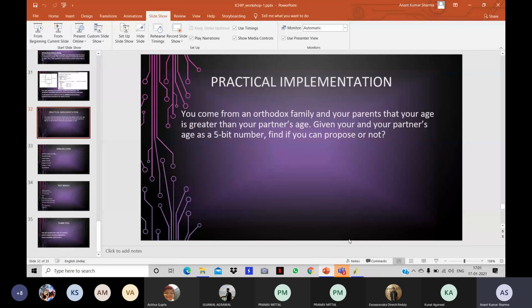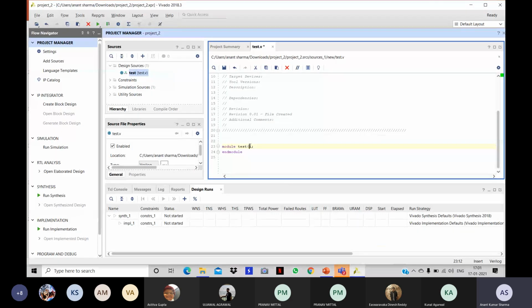So what is the actual problem? We have two 5-bit numbers, and we have to compare if the first number is greater than the second number or not. What we have learned is that we specify the outputs followed by the inputs to the circuit. The outputs will be small a, b, c, and the inputs will be capital A, capital B. It is case sensitive, so be careful about small and capital.